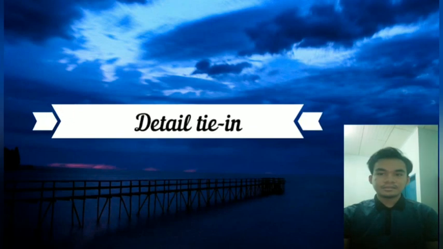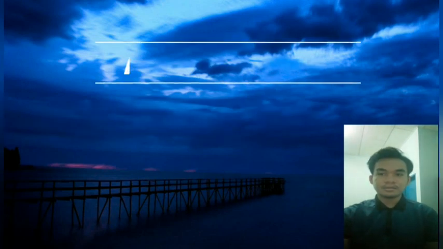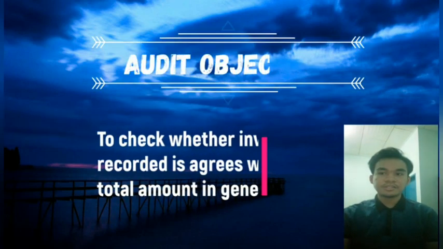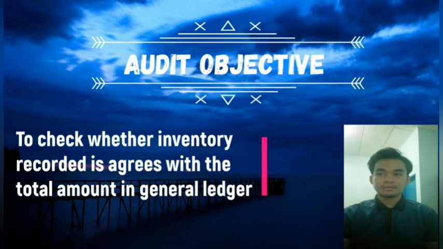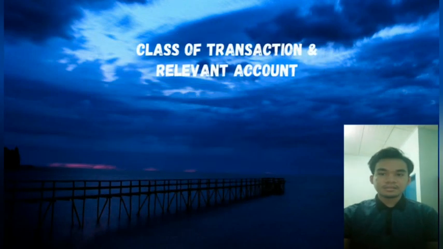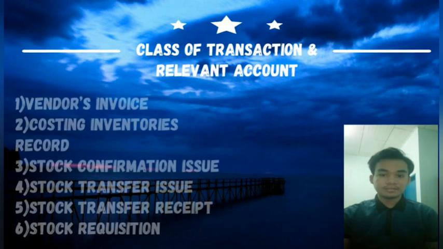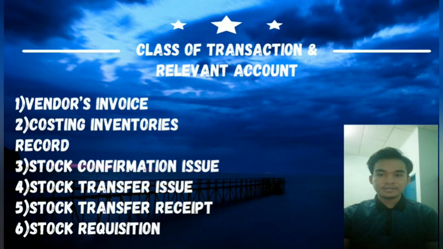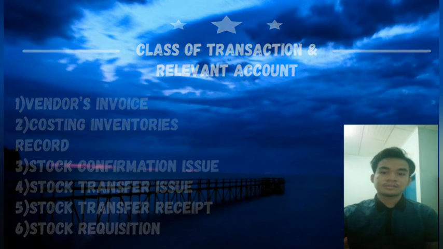Next, detailed tie-in. This is where the auditor is responsible to check whether the inventory recorded by the management agrees with the total amount in the general ledger. The class of transaction and relevant account related to this assertion is vendor invoice, costing inventories record, stock confirmation issue, stock transfer issue, stock transfer receipt, and stock requisition.